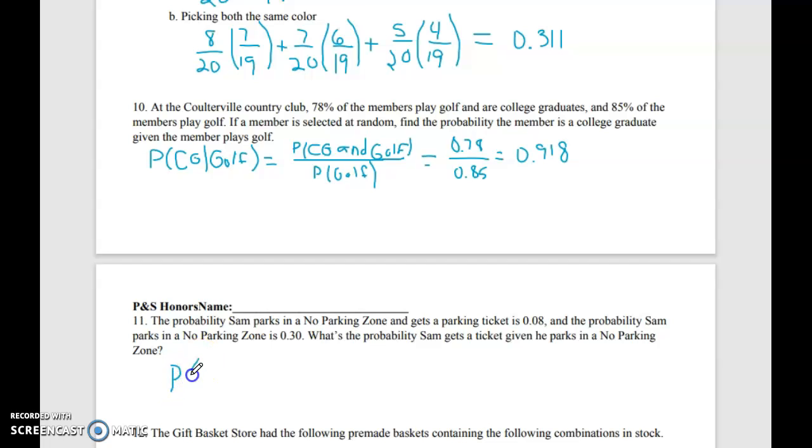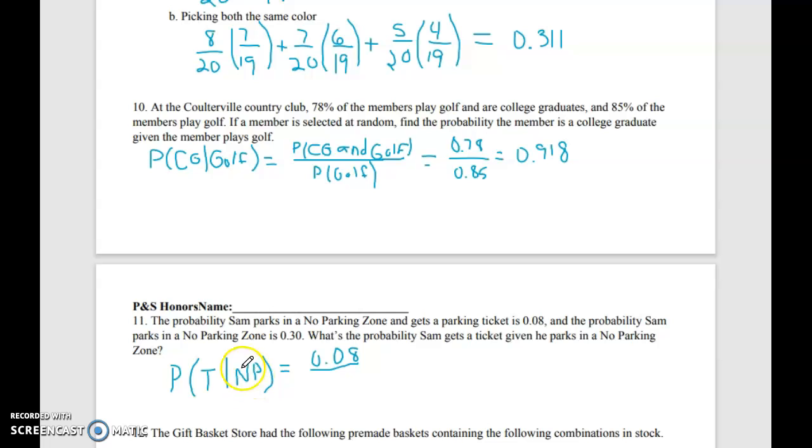So here I'm doing probability of a ticket given he was in a no park zone. So if I apply the same conditional formula, and in our notes it's A given B, but here we have ticket given no parking zone. So that formula on top is going to be just like this one above, but instead of college grad and golf, it's going to be the probability he gets a ticket and parks in a no parking zone, which we were told was 0.08, and then divided by the probability he parks in a no parking zone.